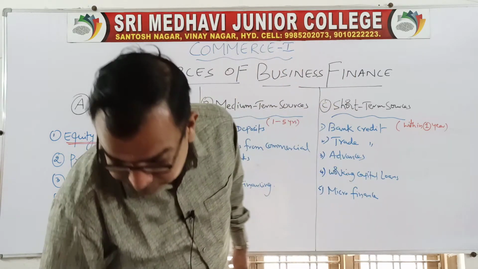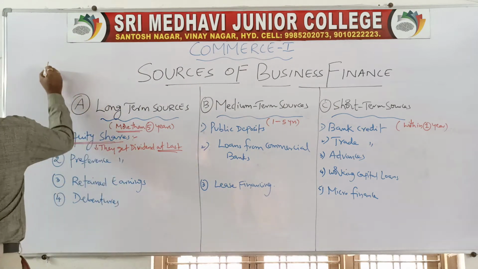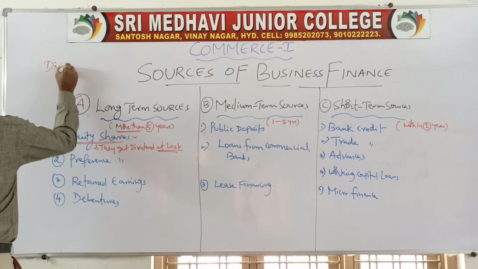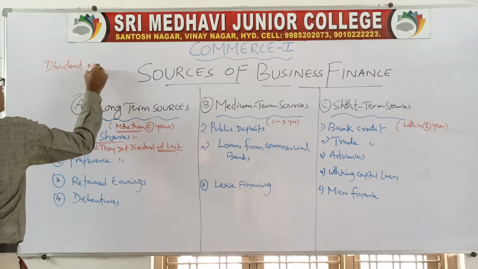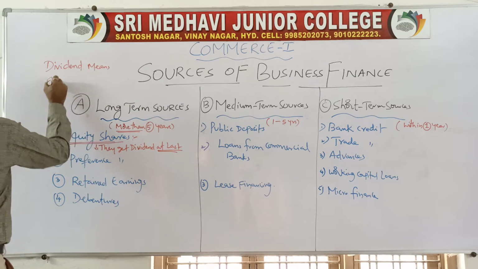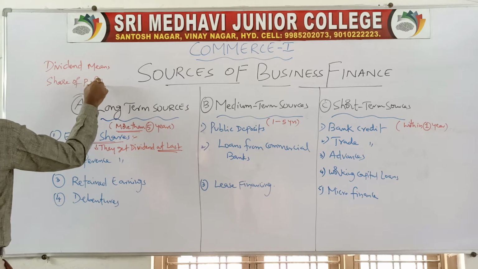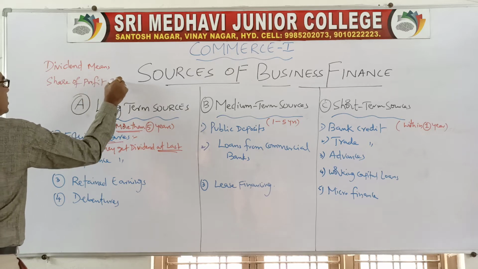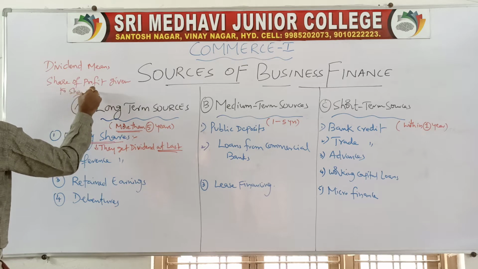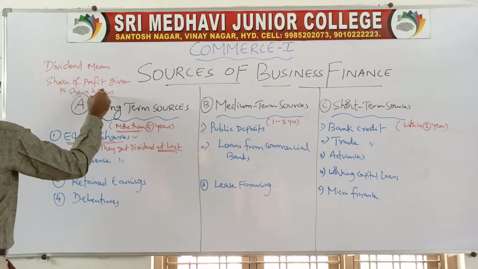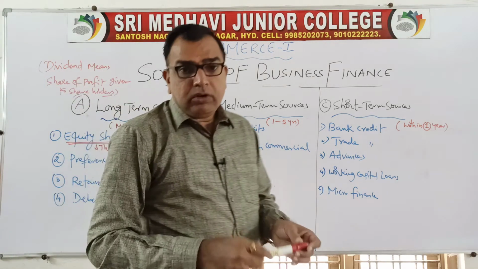What is dividend? Dividend means share of profit given to shareholders.